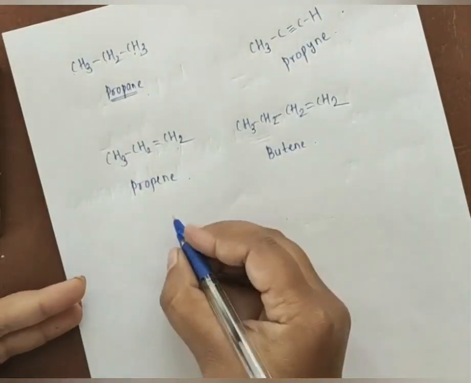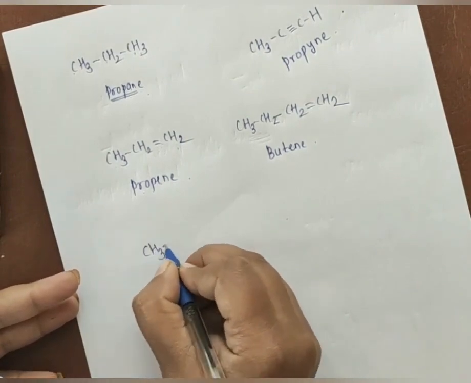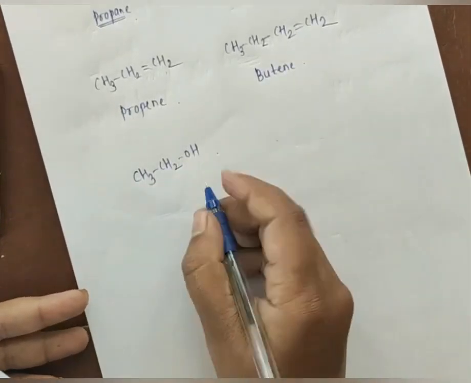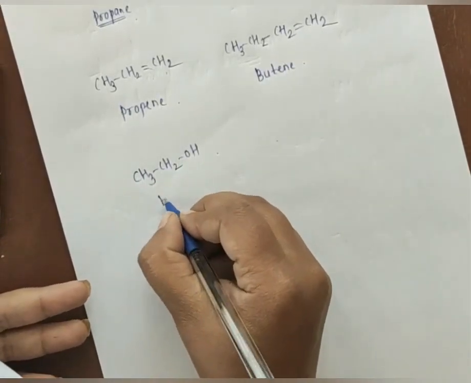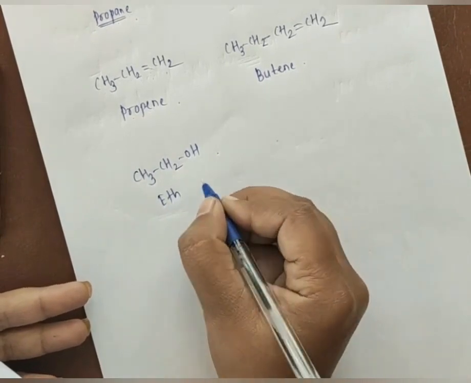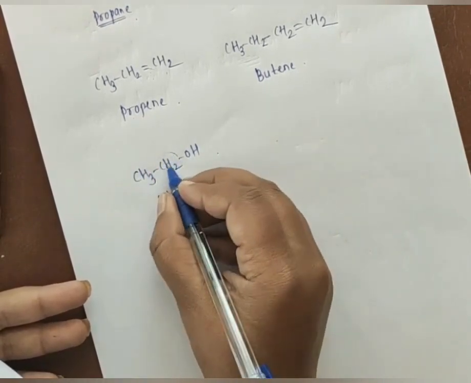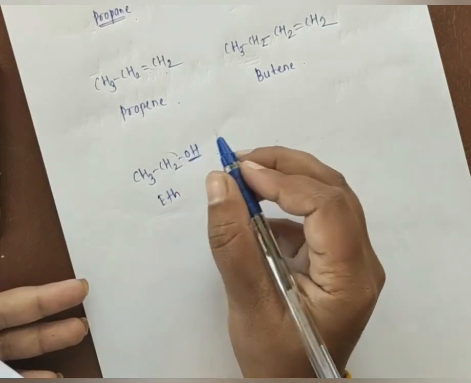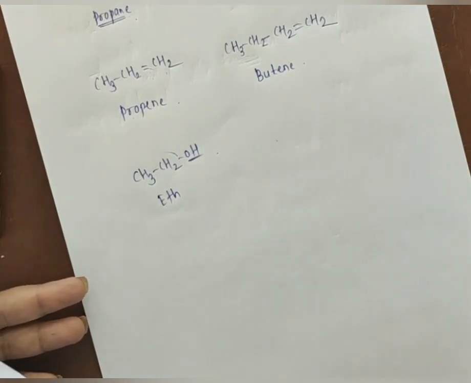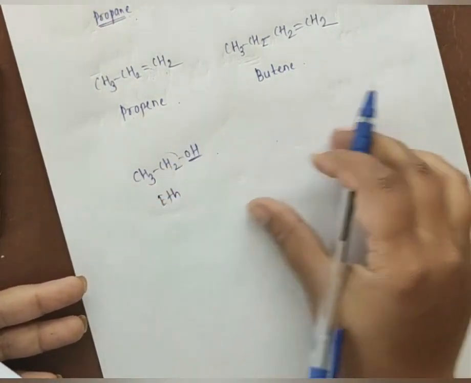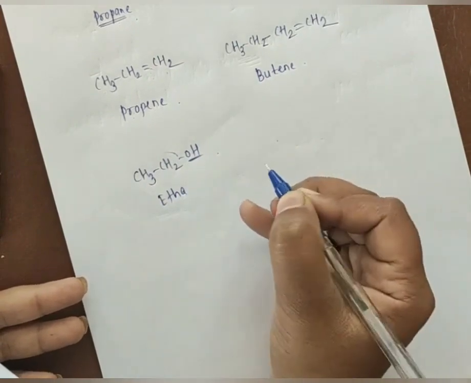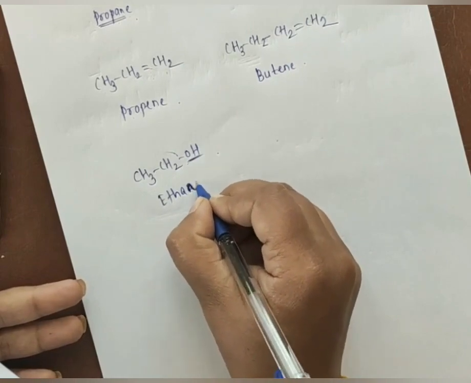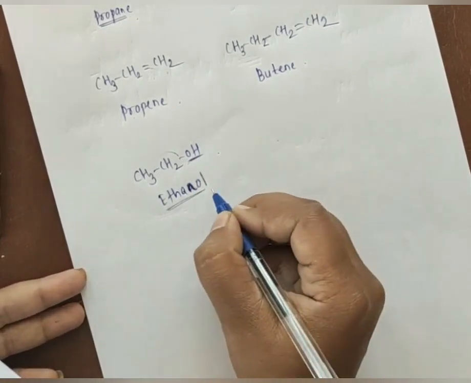Okay, suppose we have here CH3, CH2, OH. How many carbon atoms are here? 2. For 2 we have to use eth as the root word. So we have to use OL, and I already told you that if there is a presence of a longest chain of carbon atoms, you have to add an extra A, that is etha, and for this OL we have ethanol. What is the name for this? Ethanol.